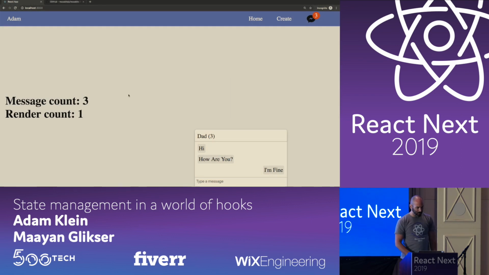So now it rendered one time. The message count is 3. And if we change the number of unread messages, it gets re-rendered again because it's subscribed to the entire store. But actually, it doesn't need to re-render because the message count didn't change.